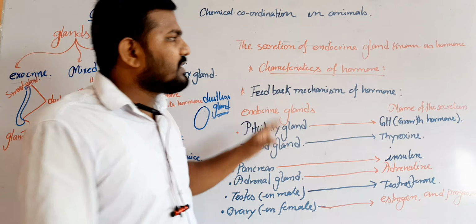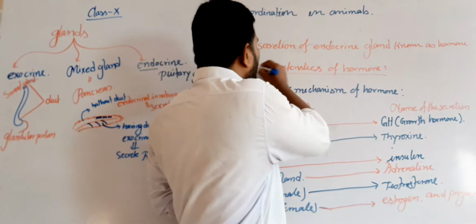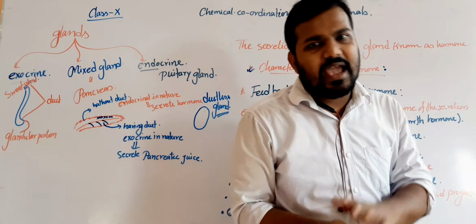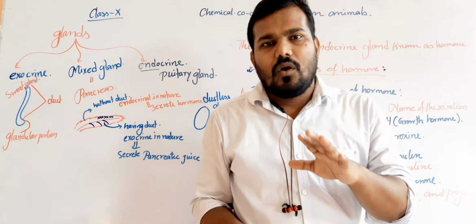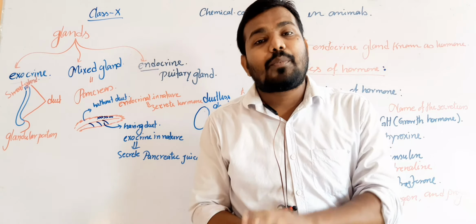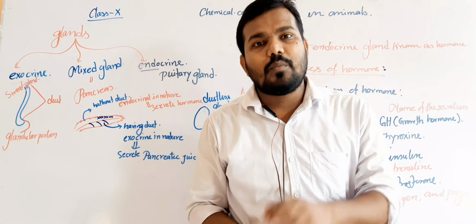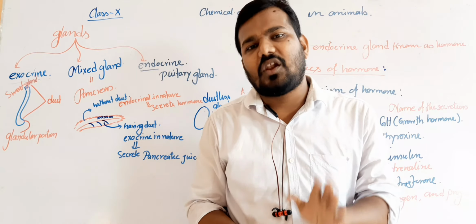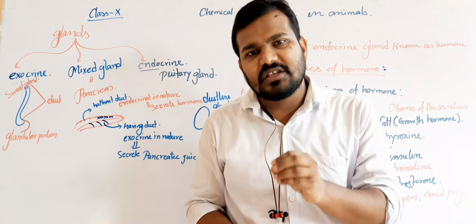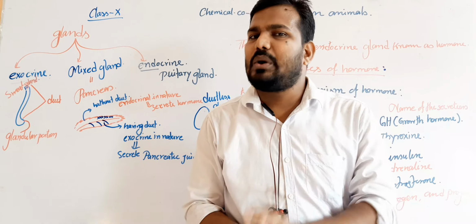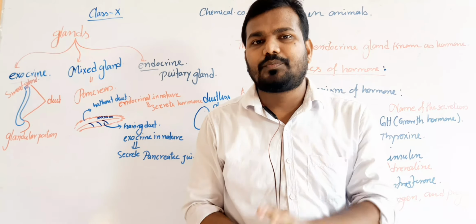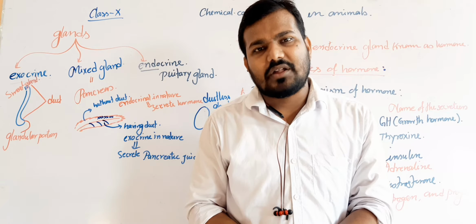Now we are going to discuss the different characteristics of a hormone. The first characteristic: most of the hormones are protein in nature. Hormones are secreted in small amounts, but the results are long term. The mode of function of a hormone is quite slow in nature. The fourth one is that hormone is known as a chemical coordinator.